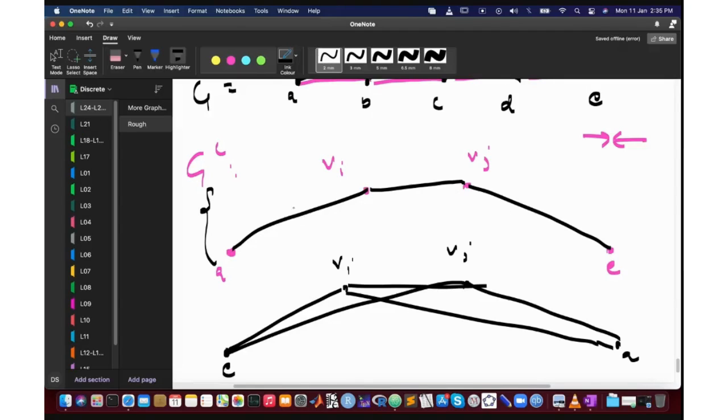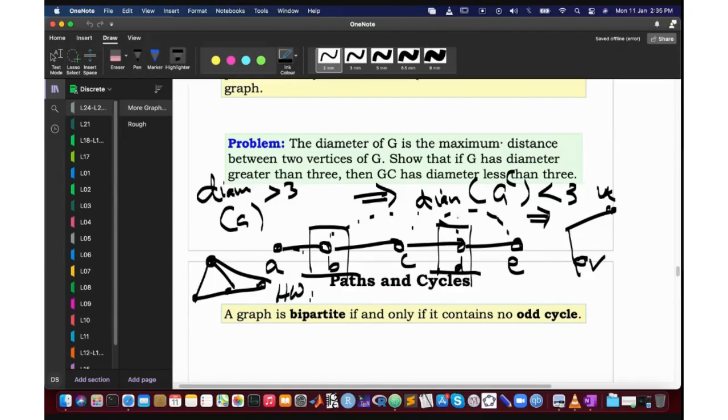At least only one of them is connected to A and the other one is connected to E. That is this case. And the third case is that both of them are connected to A and both of them are connected to E in the original graph, and both of them are not connected to A or E in the complement graph. Okay, so there are 3 cases. You don't need to bother about B, C, and D. All right, I think enough said on this problem.